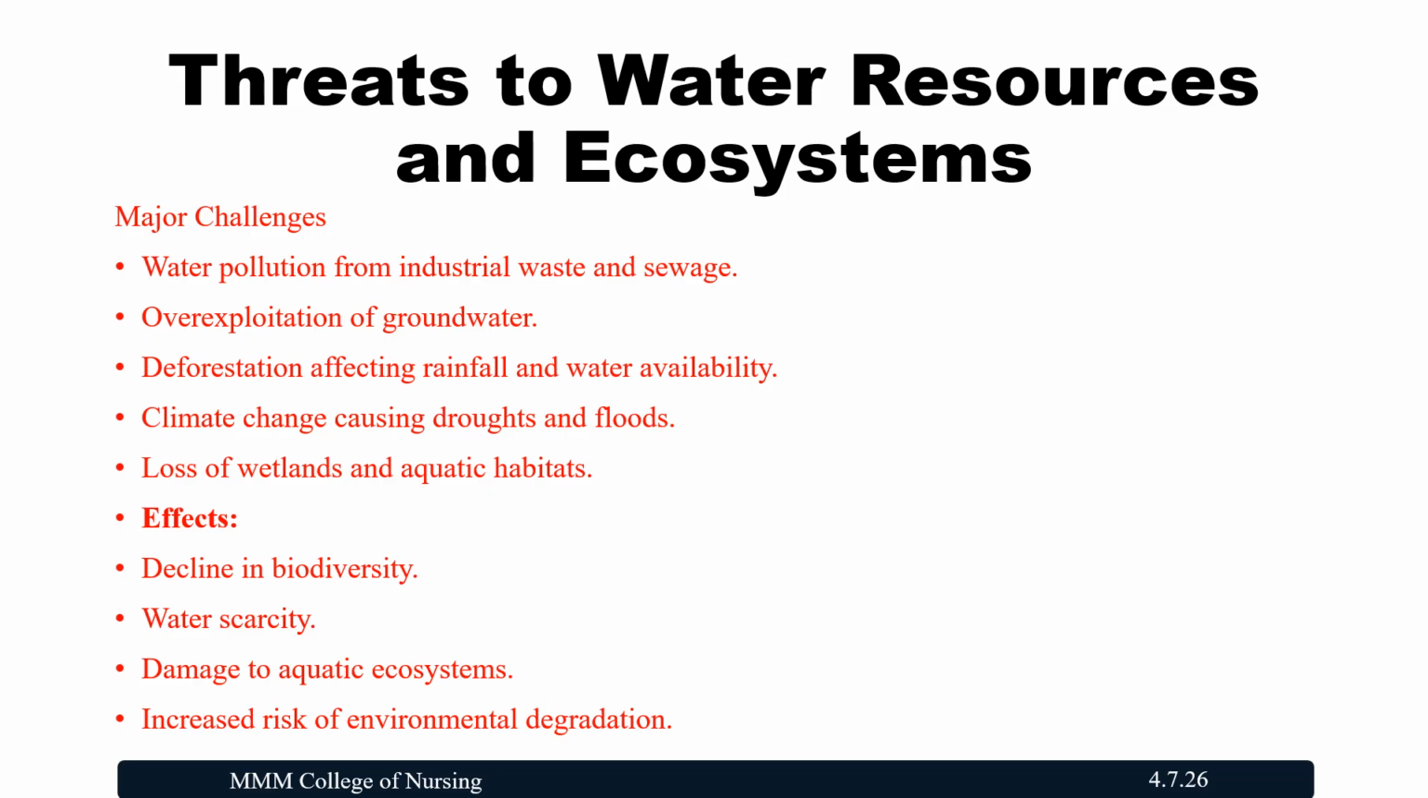Threats to water resources and the ecosystem. The major challenges: water pollution from industrial waste and sewage, overexploitation of groundwater, deforestation affecting rainfall and water availability, climate change causing drought and flood, other natural calamities, and loss of wetlands and aquatic habitat. The effects of these threats: decline in biodiversity, water scarcity, damage to the aquatic ecosystem, and increased risk of environmental degradation. These are all the threats to water resources as well as the ecosystem.